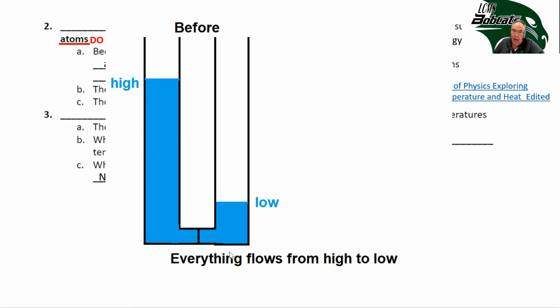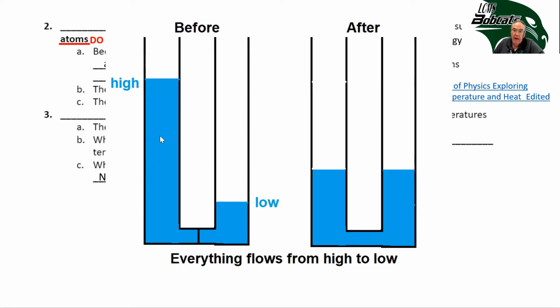Everything flows from high to low. So after I remove the barrier, the water on the high side would go over to the low side, and then they would become equal. Now, if this is hot and this is cold, the energy from the hot is going to try and move to the place where it is low, because these particles have a lot of energy.